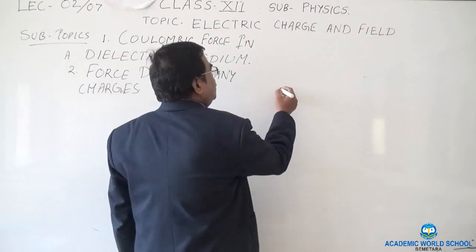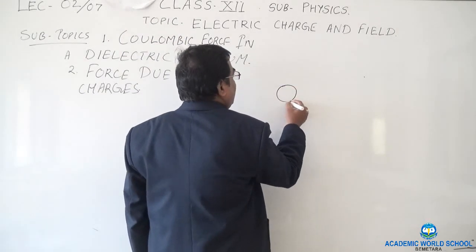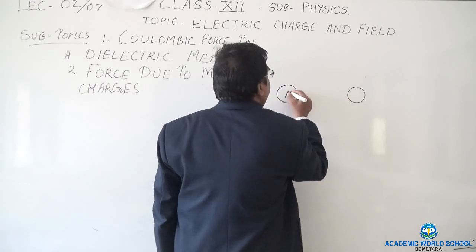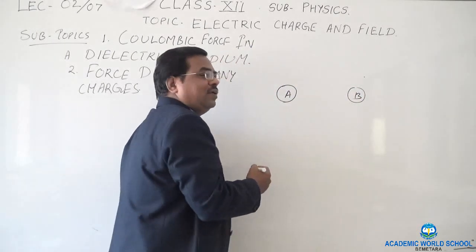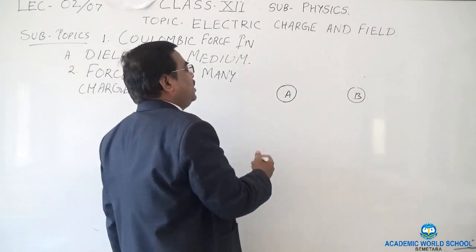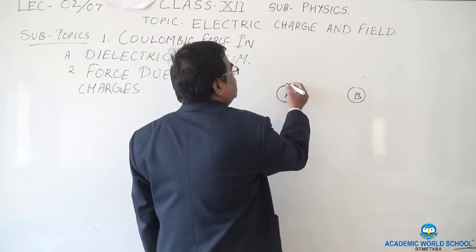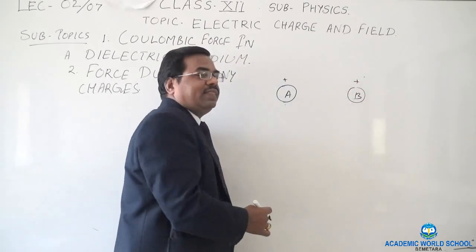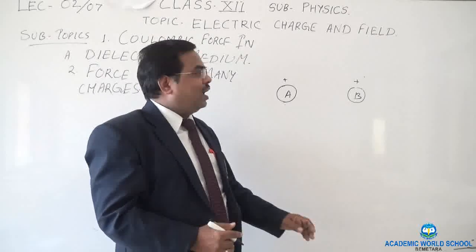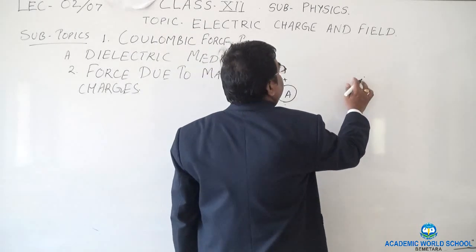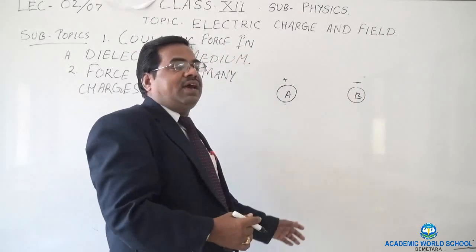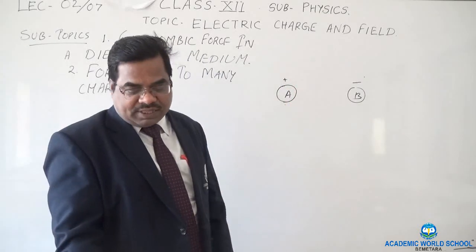video, if two charges are brought near each other, A and B, then they interact with each other. If they are like charges, say plus and plus, then they are going to repel each other, and if they are unlike charges, plus and minus, then they are going to attract each other.